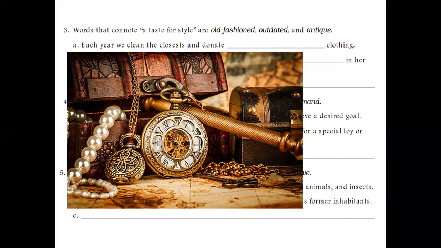Okay, so if something is antique, it means it is a beautiful thing from the past that is now unique, and it is beautiful in its own way, and a lot of people buy them at very high prices, so expensive, just to decorate their houses.